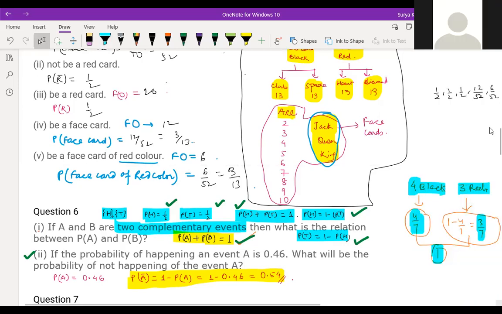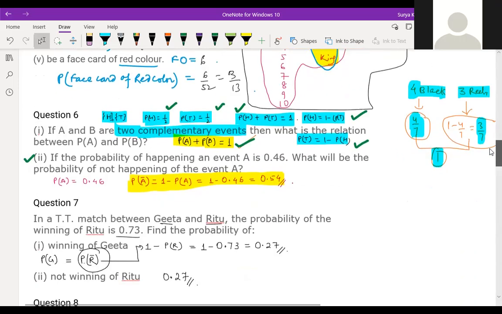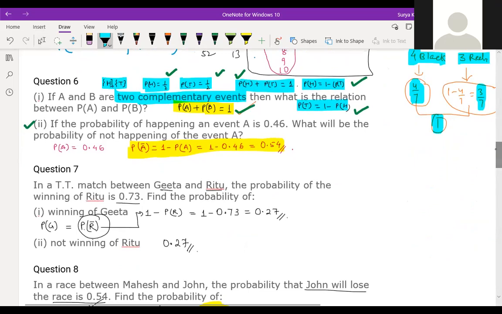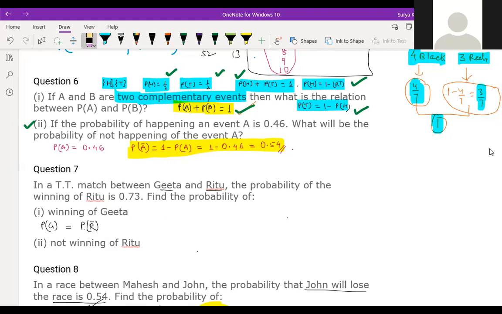So next, question number 8. Try to see only the question. Don't see the answers over here. All of you write in the chat box. Geeta and Ritu are in a TT match. The probability of winning of Ritu is 0.73.